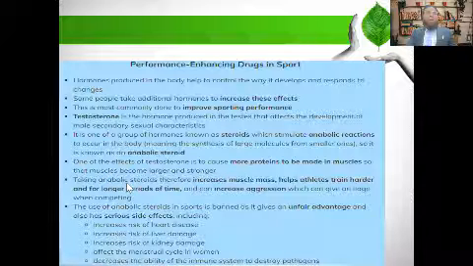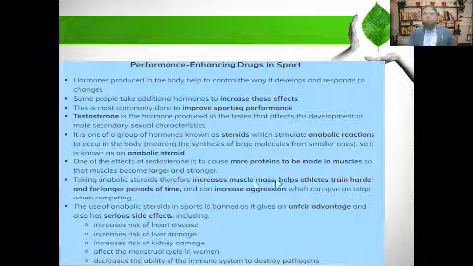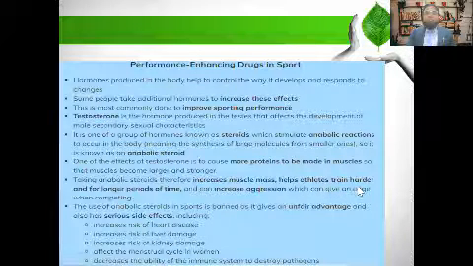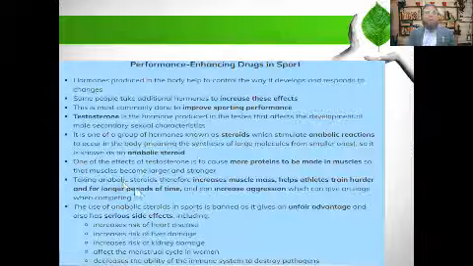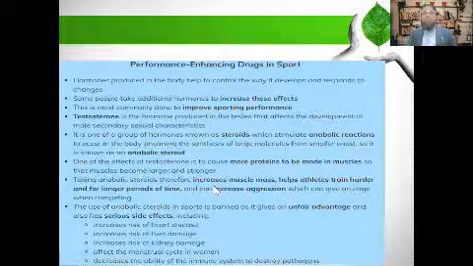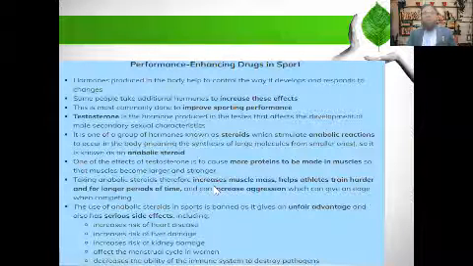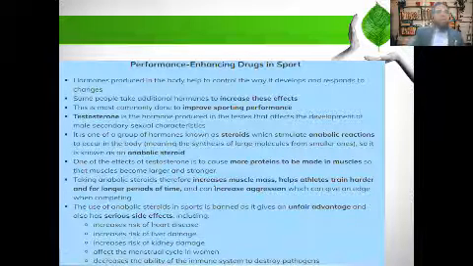Taking anabolic steroids therefore increases muscle mass, helps athletes train harder and for a longer period of time, and can increase aggression, which can give an edge when competing.